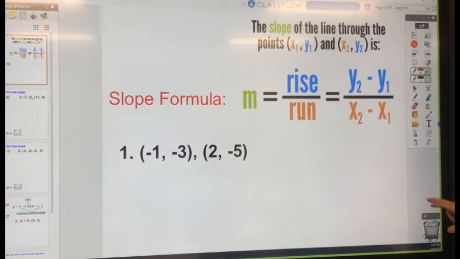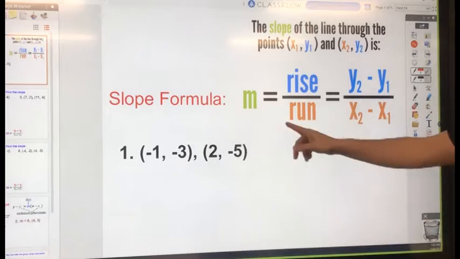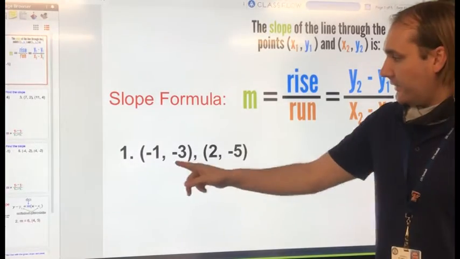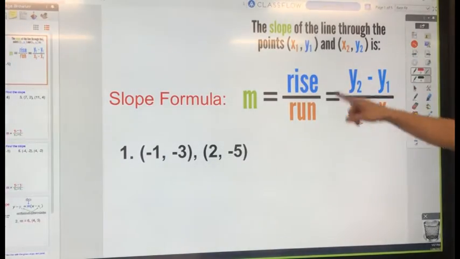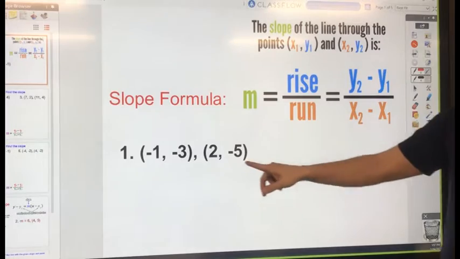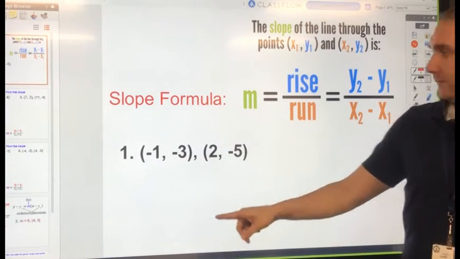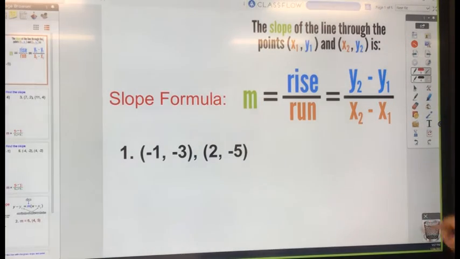Let's continue talking about linear functions and slope. As I mentioned yesterday, slope is rise over run. It's our change in y over the change in x. So if you're given 2 points, you can find the slope of those 2 points given this formula right here. If I were to graph these 2 points and connect them with a line, I'm finding the slope of that line.